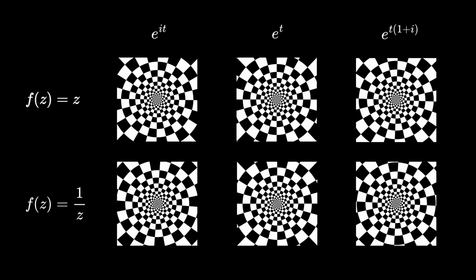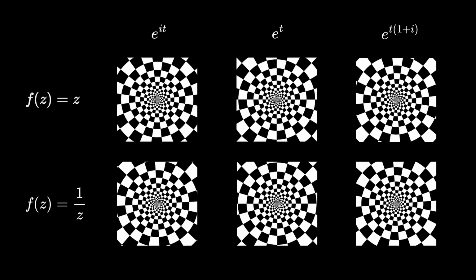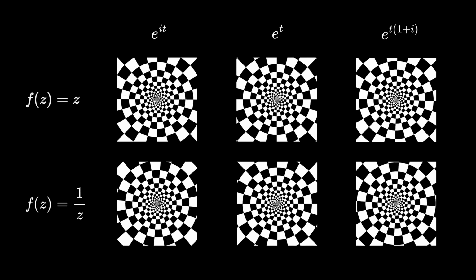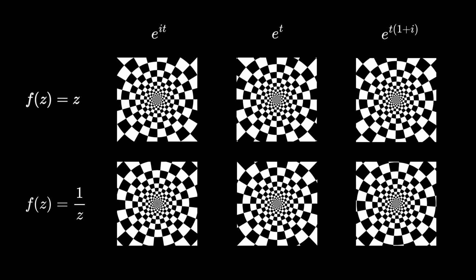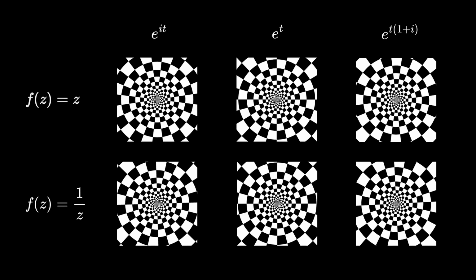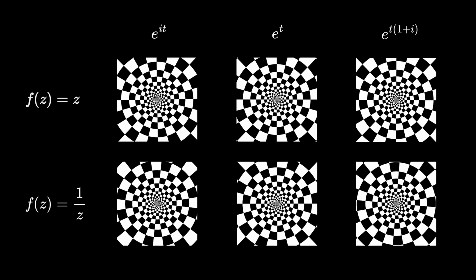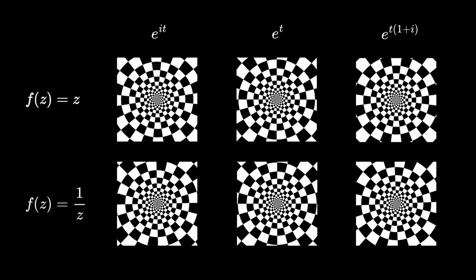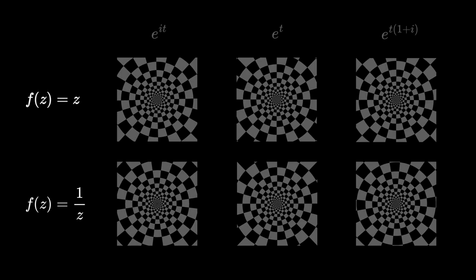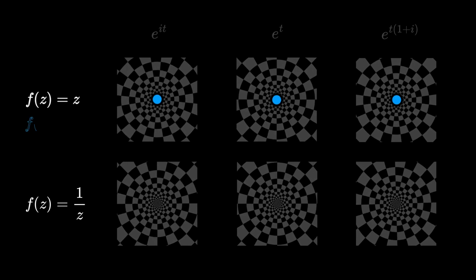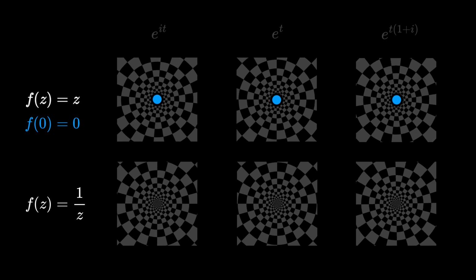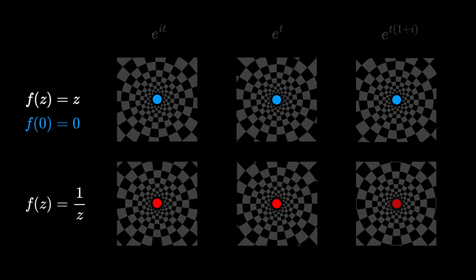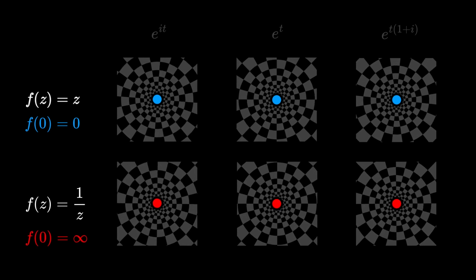Do you notice a difference between the motion in the top and bottom rows? In the top row, the pattern rotates and is drawn into the origin, while in the bottom row, the pattern rotates but appears to emerge from the origin. This difference arises because for the top function f(z) equals z, the function's value at the origin is 0, whereas for the bottom function f(z) equals 1 over z, the value at the origin is infinite.